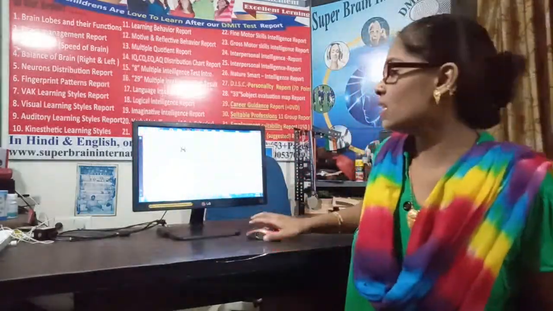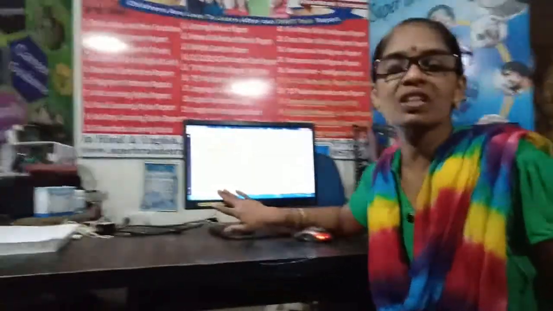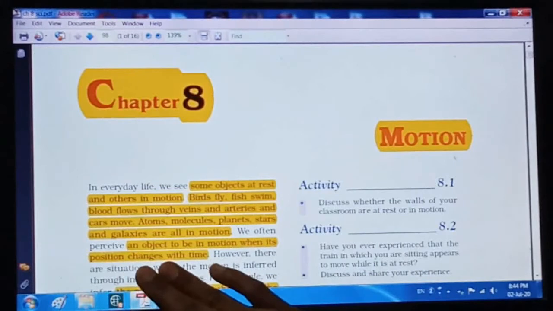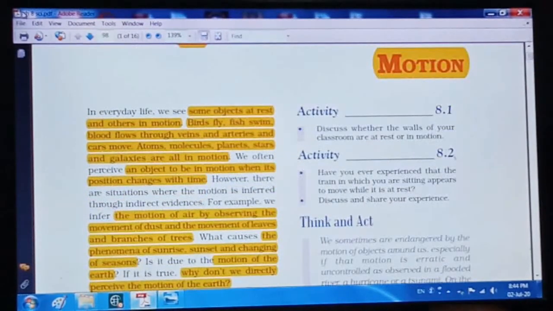If something just moves round and round on the same place, and after 1 minute, 2 minutes, 3 minutes it is found on the same place, we cannot say the object is in motion. So we say that an object is in motion when its position changes with time. Remember this definition of motion.